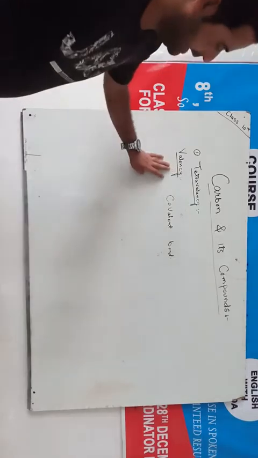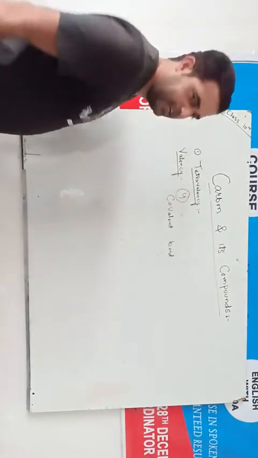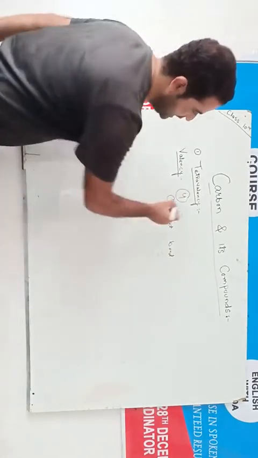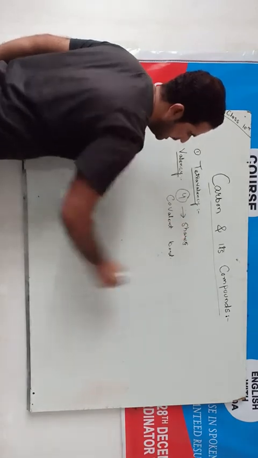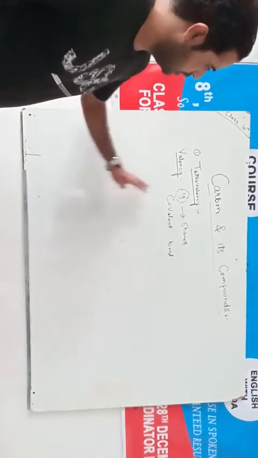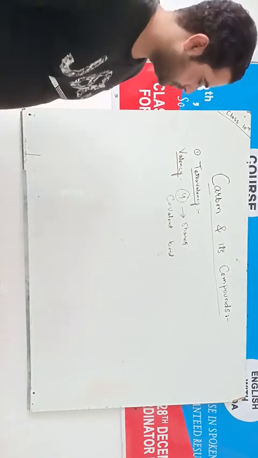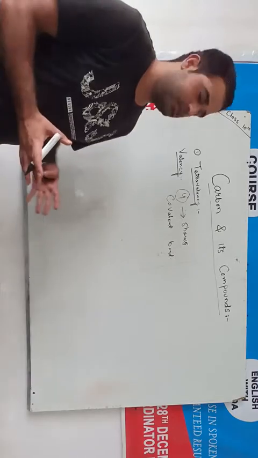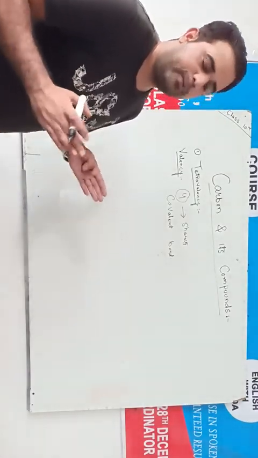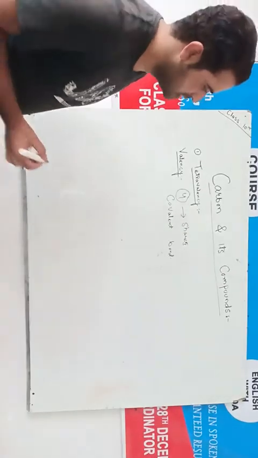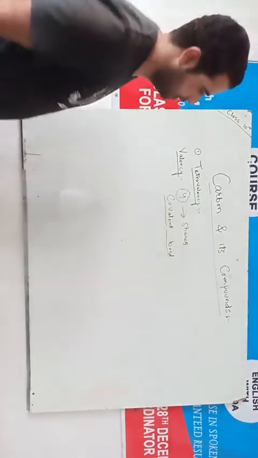So carbon's valency is 4. Why is its valency 4? Because it shares these 4 electrons with 4 different elements or substances. So we say that carbon's valency is 4. When an element shares its electrons with another element, a bond is formed between these 2 elements, and this bond is called a covalent bond. So what is a covalent bond?